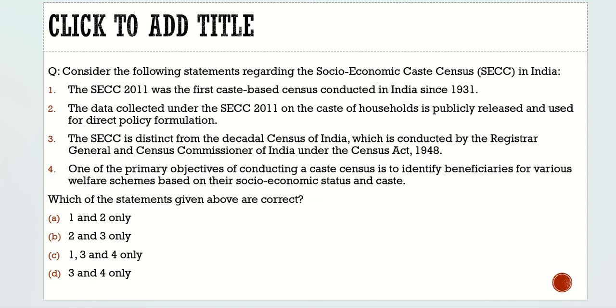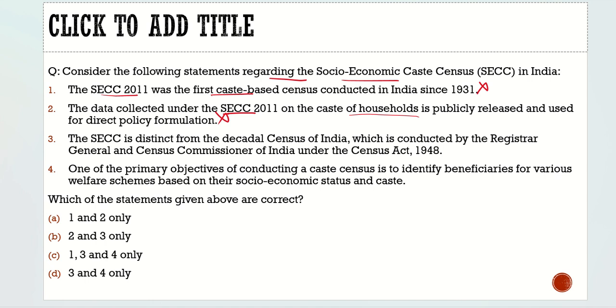Here the question says, consider the following statements regarding the socio-economic caste census in India. First statement: socio-economic caste census 2011 was the first caste census conducted in India since 1931. No, totally incorrect, because in the 2011 caste census, even though castes were added, it was not complete, so it is totally incorrect. Second: the data collected under the 2011 socio-economic caste census on the caste of households is publicly released. Totally incorrect. It can't be publicly released, so this statement is totally incorrect.